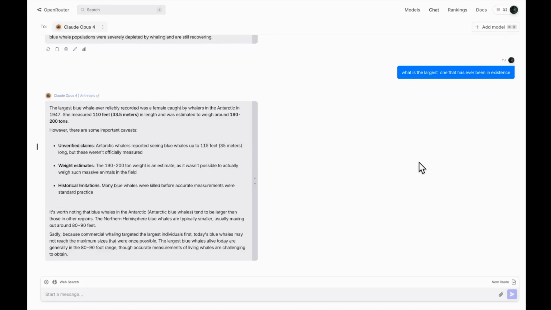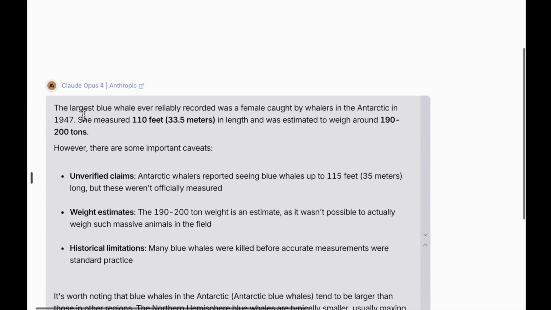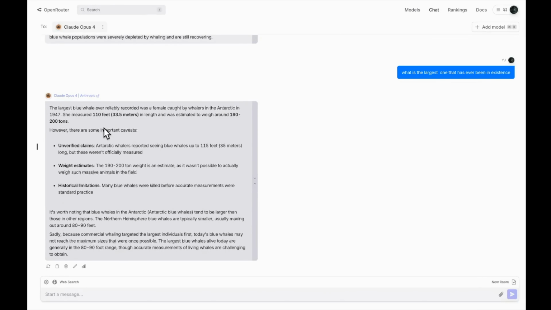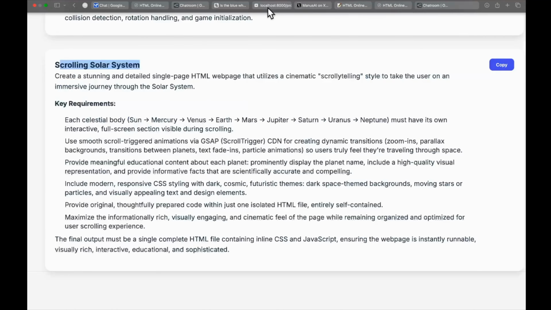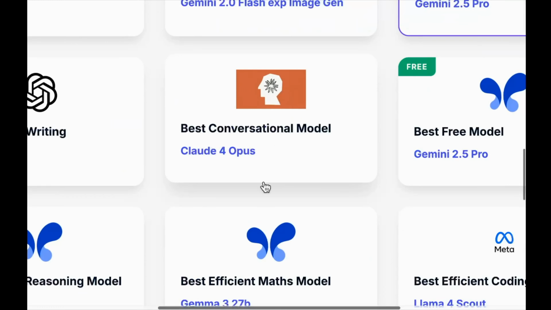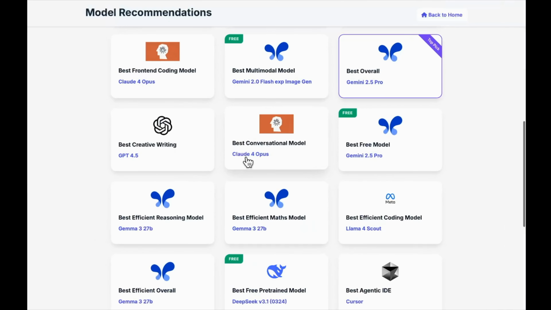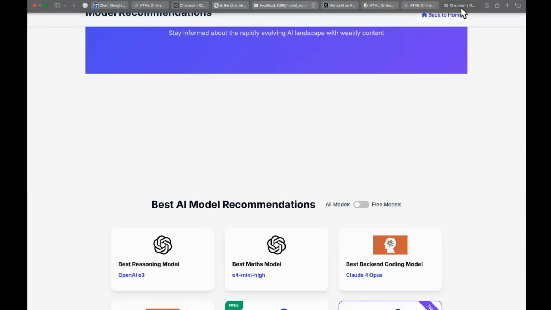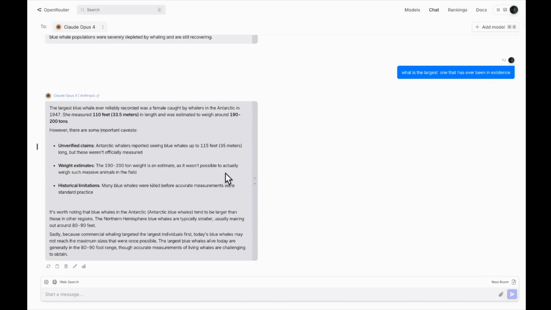And interestingly, you can see this time around Claude 4 Opus actually understood us. It says the largest blue whale ever reliably recorded was a female caught by whalers in the Antarctic in 1947. So Claude 4 Opus understood us. That is the reason on my website, if you go to model recommendations, the best conversation model is mentioned to be Claude 4 Opus. Many models will not get this right, guys. I'm saying the reasoning models kind of get it right because they overthink about it and try to give you everything. But when it comes to non-thinking models, such a behavior and understanding is kind of rare.